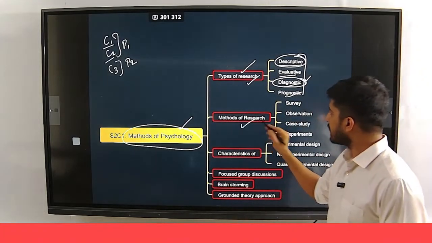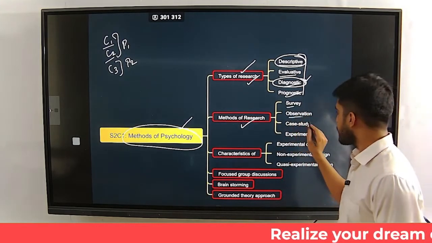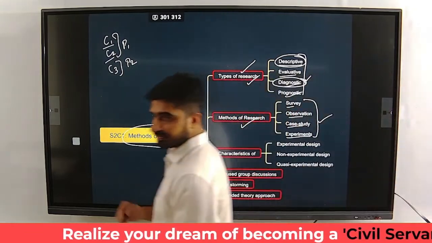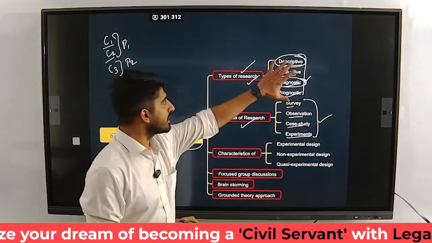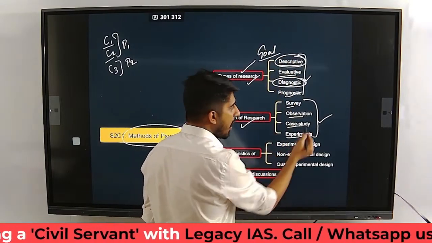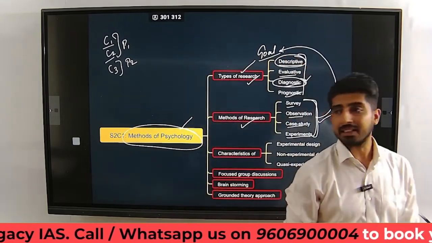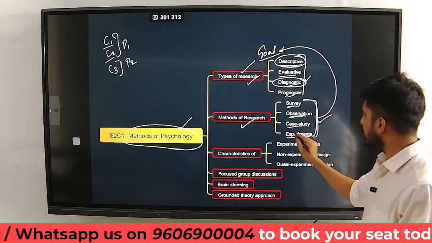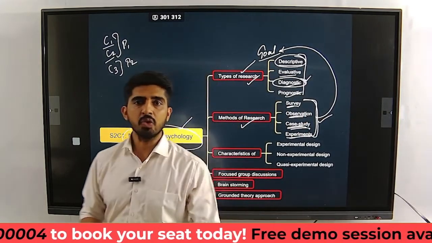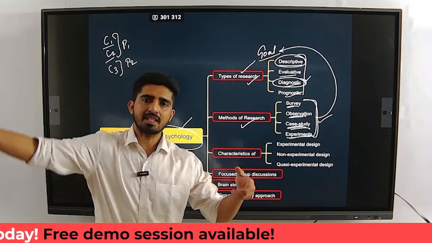And then what methods do we use to do the research? Survey method, observation method, case study, experiments. What is this about? See, this is about the goal of the research. This is about how do we meet this goal? So survey, observation, case study, experiment. So for example, case study. Case study is about you take one particular case, you find something, you generalize it for the rest of the population.